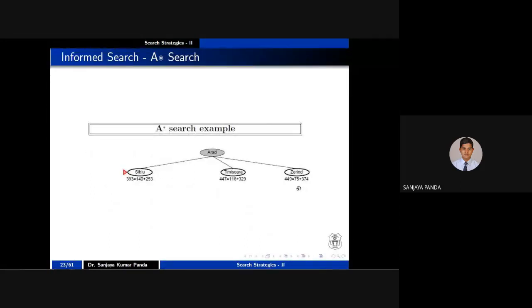So what do you have to choose? The minimum f of n. Note that whatever evaluation function you are using, in every case it should not be minimized. For example, cost we generally minimize, while profit we need to maximize. There you have to choose an evaluation function where the profit is maximized. But for this problem, we have selected minimization, not maximization. So in this example, you got the values 393, 447, and 449. Which one is minimum? 393 is minimum. So I have to select this particular path, S.